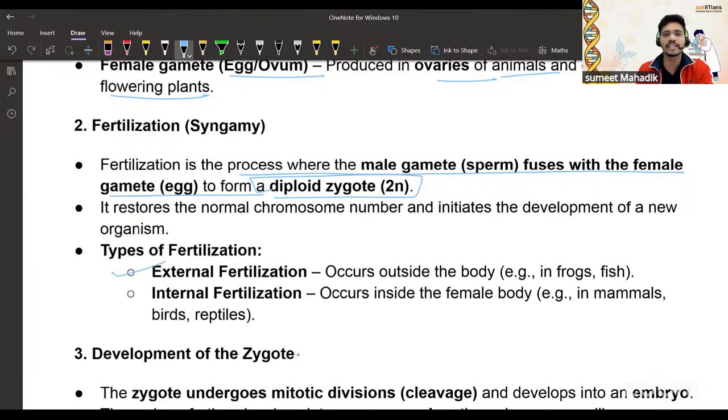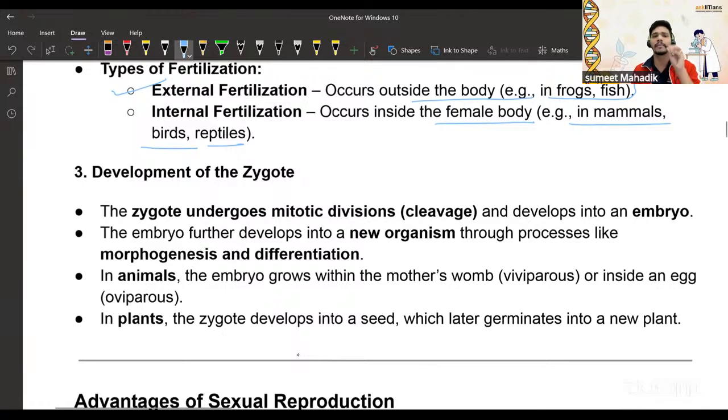Types of fertilization: external occurs outside the body, for example in frogs and fish. Internal occurs inside the female body, and the female is responsible for carrying out all the responsibility of that baby until it grows up properly, as in mammals, birds and reptiles. Then development of the zygote. I have come across these four points, so I am just putting these four points in front of you.